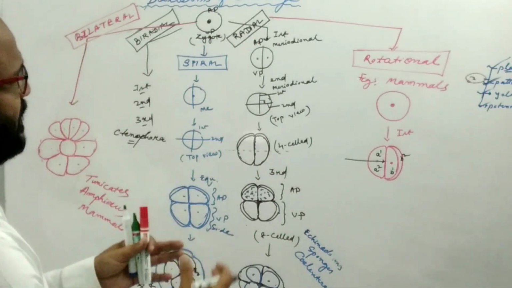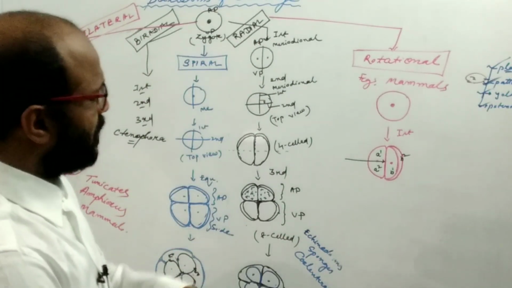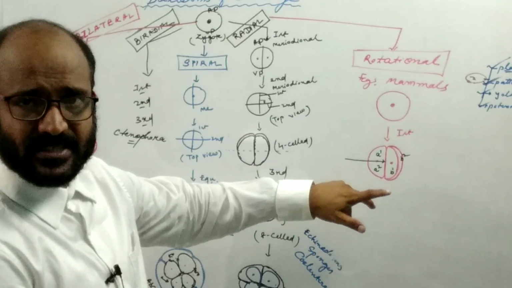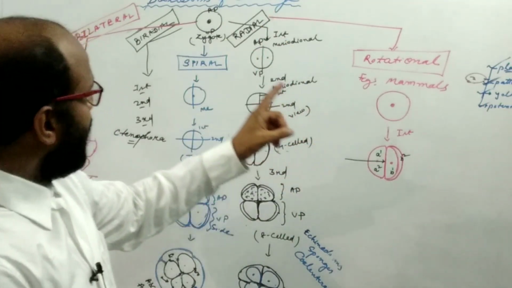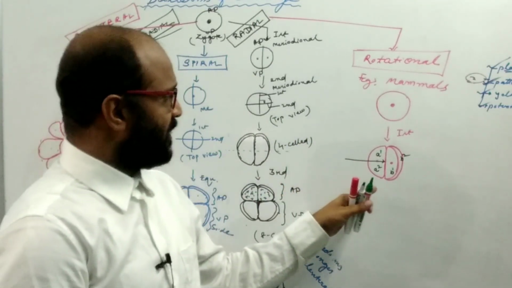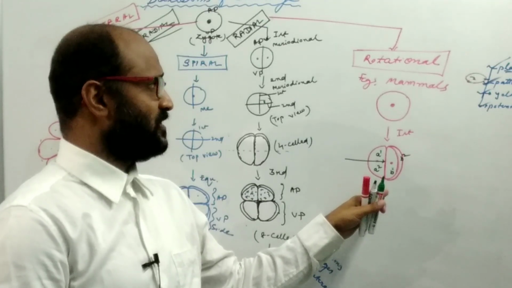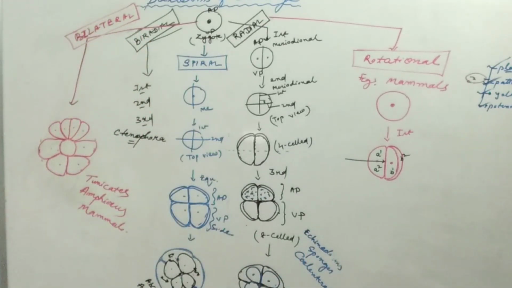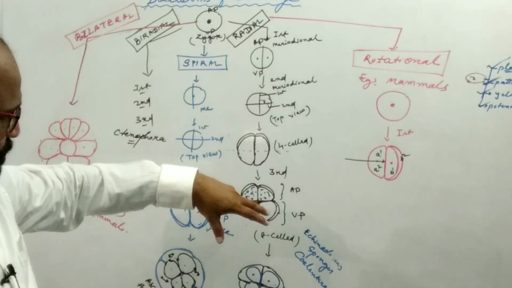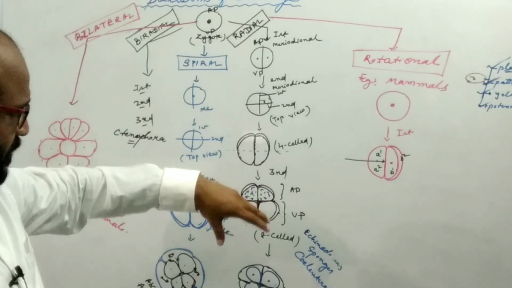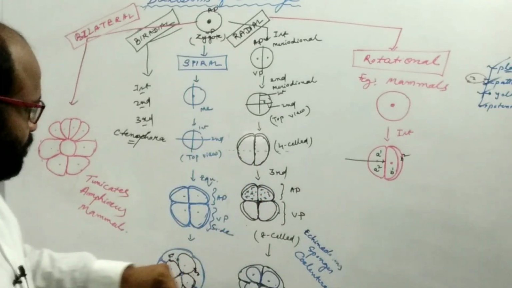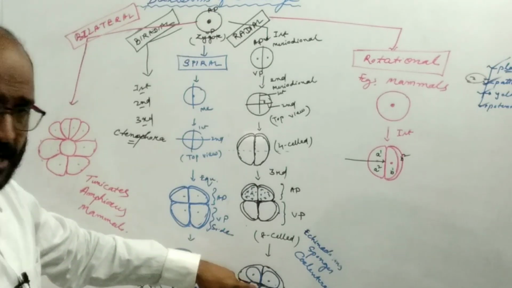So like this it divides and redivides, which forms a number of blastomeres and looks like a rotational movement along the animal pole vegetal pole axis. That's why it is known as the rotational cleavage. So there are different types of cleavage planes. One may be the radial, where the upper blastomeres are present corresponding to the lower blastomeres in the exact position. This is radially arranged on the animal pole vegetal pole axis.